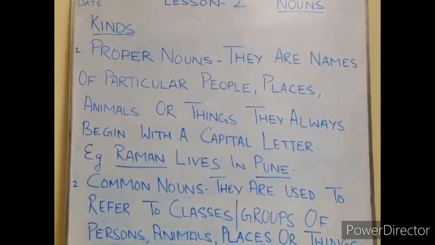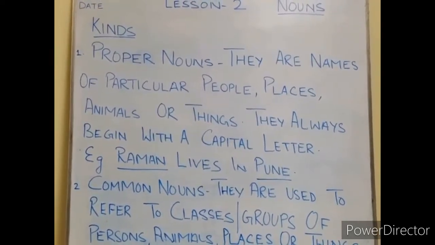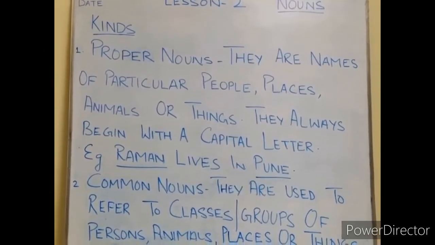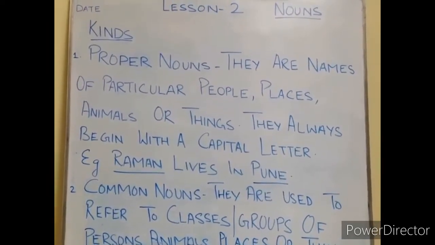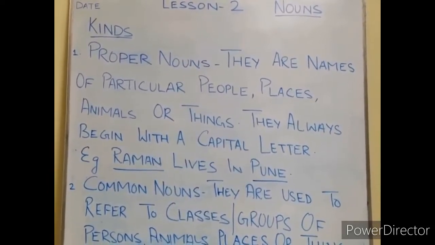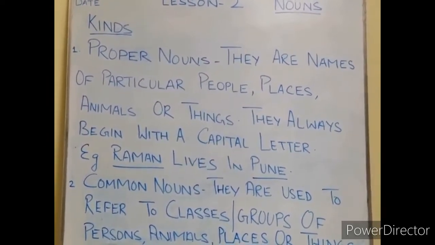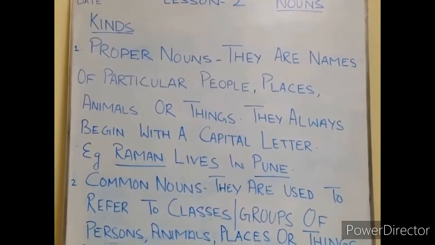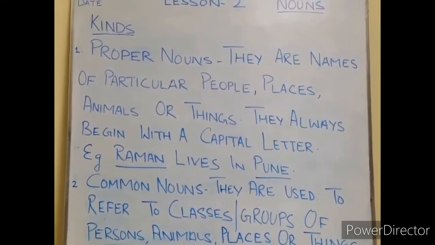Proper noun. They are names of particular. Particular means one. They are names of particular people, places, animals or things. Full stop. They always begin with a capital letter. Full stop. Example, Raman lives in Pune. We are talking about only one person, Raman. So Raman is a proper noun and we are talking about a particular place named Pune. So Pune is a proper noun.